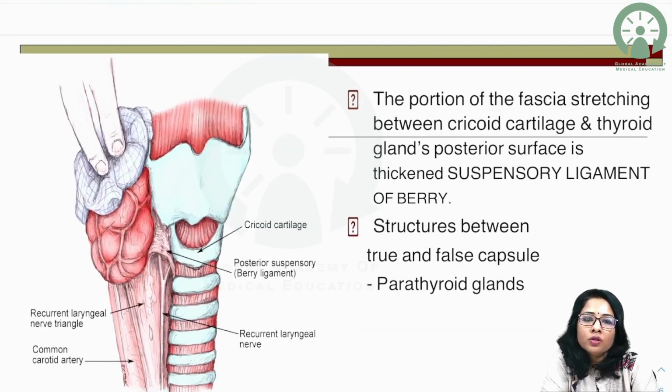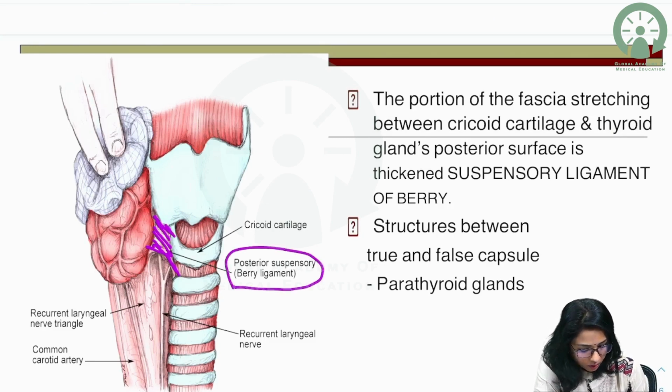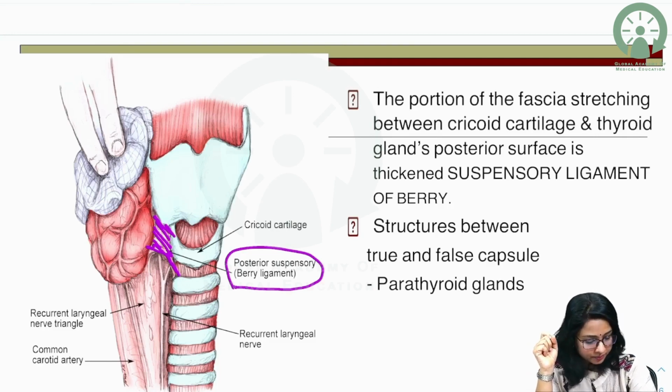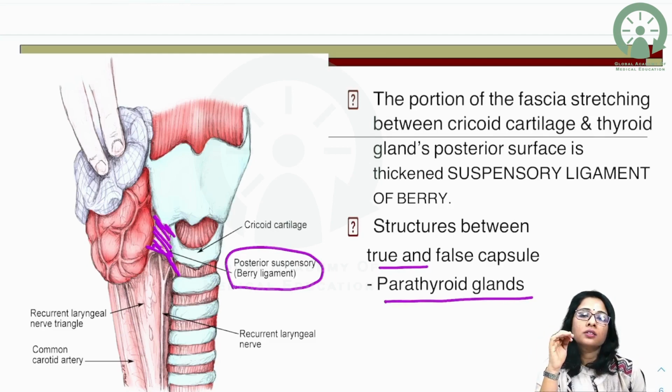And a portion of the false capsule, that is the pretracheal fascia, is connected to the cricoid cartilage. You can see it is connected to the cricoid cartilage by the suspensory ligament of Berry, or posterior suspensory ligament, which keeps the thyroid gland intact with the trachea and the larynx. So during deglutition, the thyroid gland moves up and down because of this ligament. The structures between the true and the false capsule include the parathyroid gland, and deep to the true capsule we have the venous plexus of the thyroid, the thyroid venous plexus.